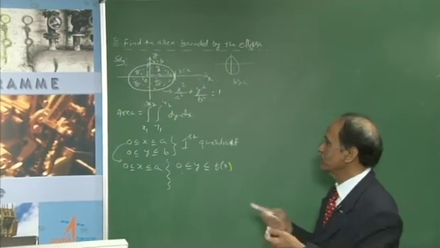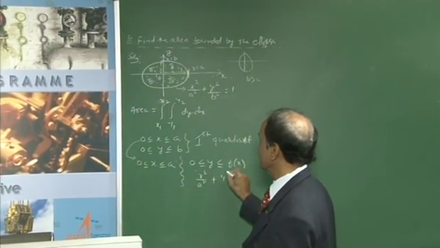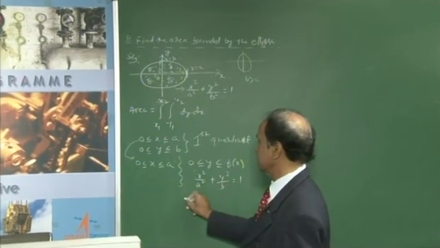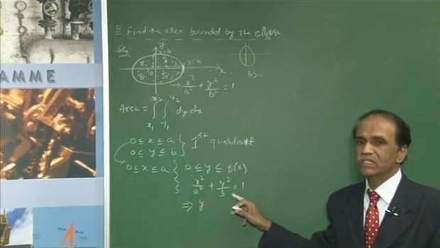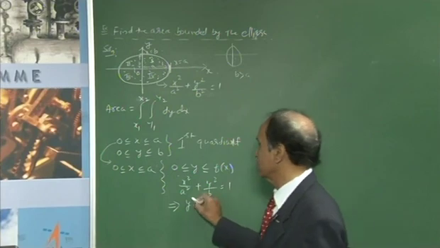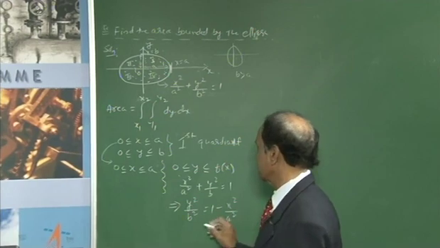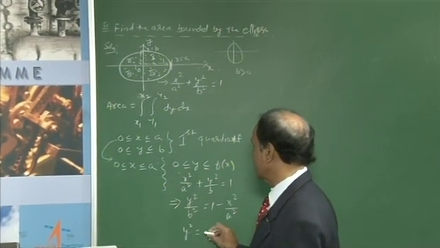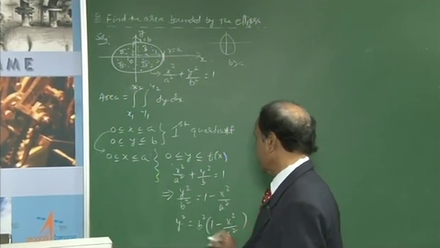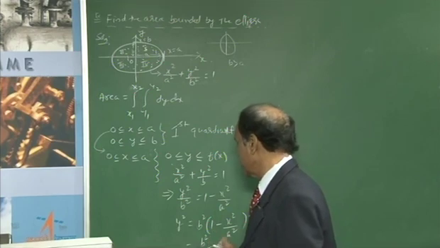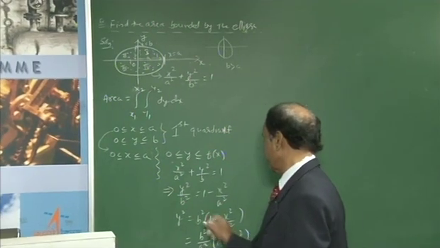Function of x. What do you mean by function of x? That means x square by a square plus y square by b square equal to 1. To convey the meaning, you have to express from this not as a constant limit but as a variable limit. Therefore, y square by b square is equal to 1 minus x square by a square, then y square is equal to b square into 1 minus x square by a square, that is equal to b square divided by a square into a square minus x square.